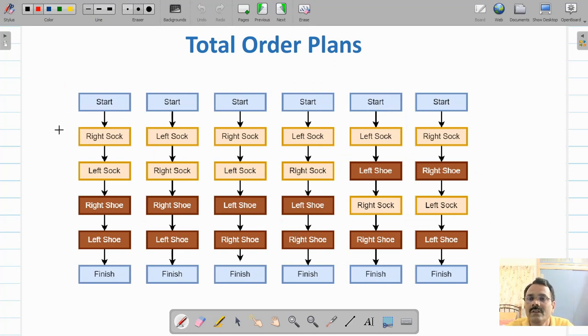In this first total order plan, you are wearing right sock first, then left sock, and then you are wearing right shoe and left shoe. In second total order plan, you are wearing left sock first and then right sock, and then right shoe and left shoe. In third total order plan, you are wearing right sock and left sock first, then left shoe and then right shoe. In this way, there are 6 possible total order plans.